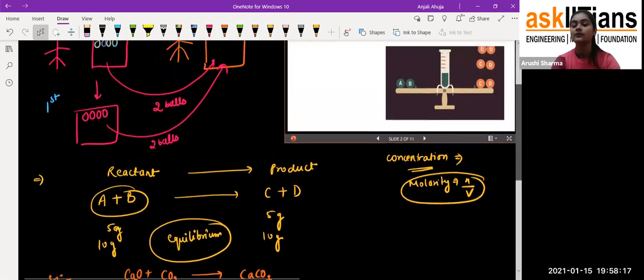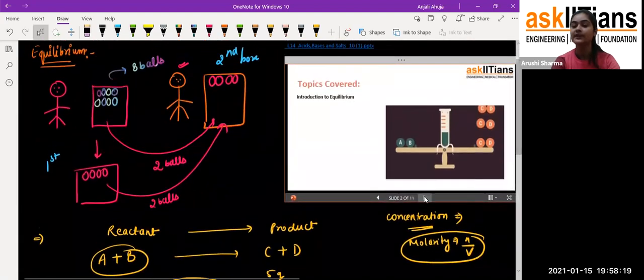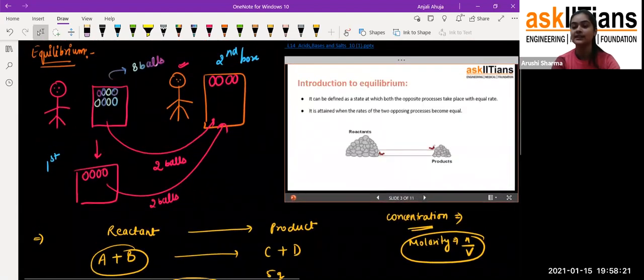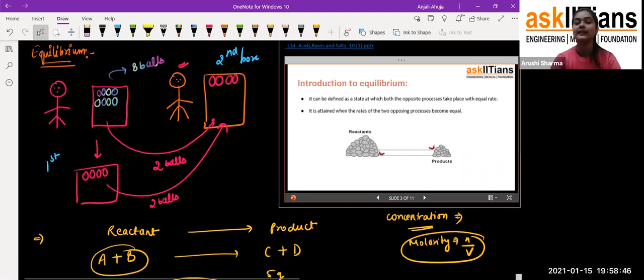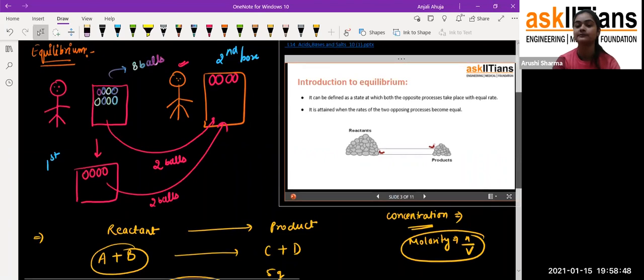Okay. Now moving towards this topic, what things we have to discuss here is that, first of all, it can be defined as a state where both processes take place at an equal rate. For example, you can see that the reactant will initially have more amount, but after some time it will have less amount. See, if initially I'm taking 10 gram of, okay, I'll give you one example right now here.